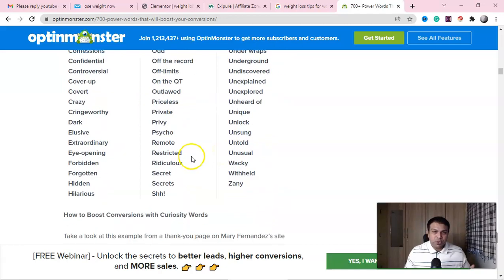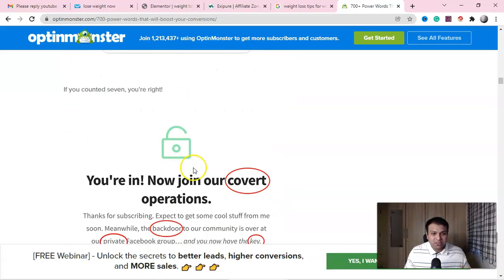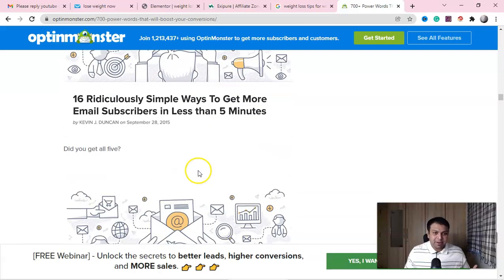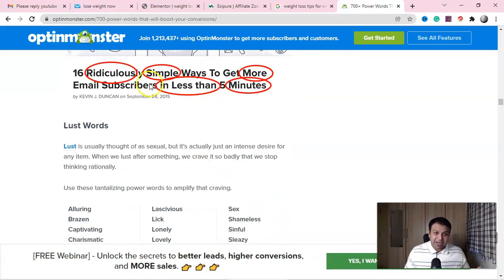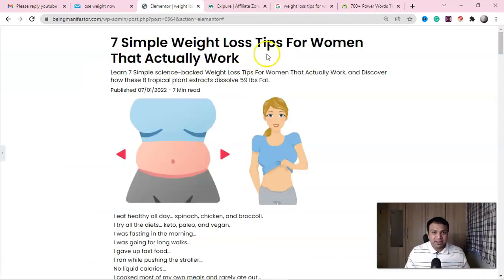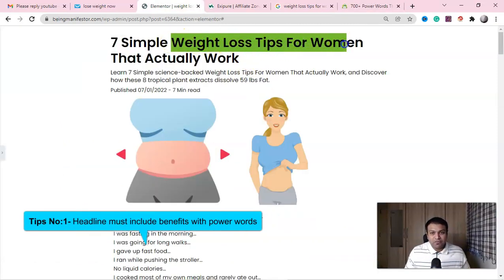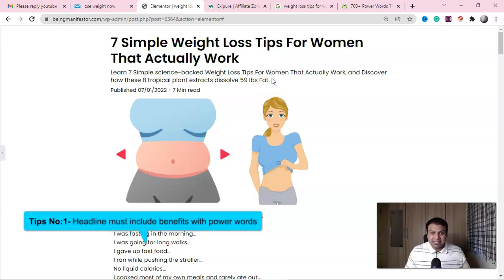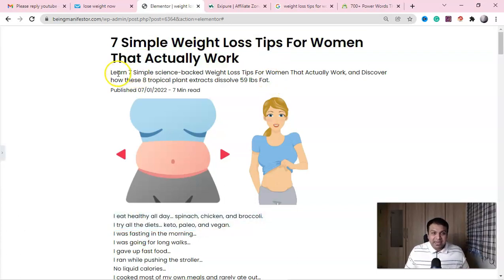These are the words you have to use. You can hook the audience while they read the headline as well as the sub headline. You should have benefits as well as power words. That's what I did, right? Weight loss tips for women that actually work. Now the second very important thing is the sub headline, and that is: learn 7 simple science-backed. Now this is the reason they will read it.